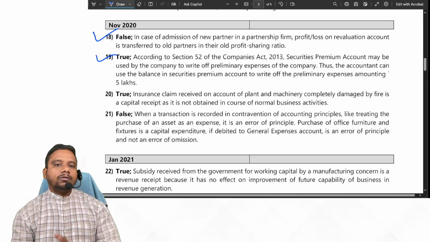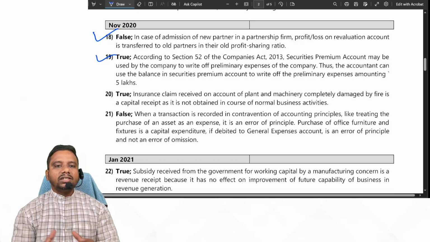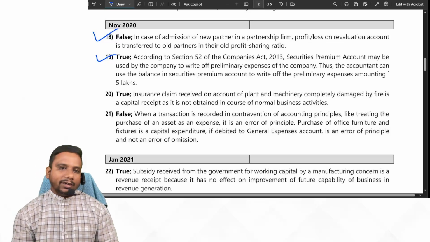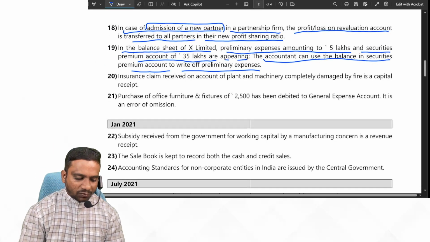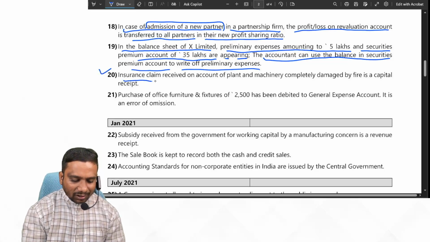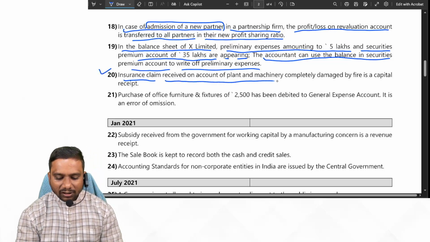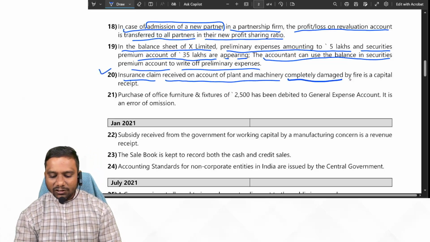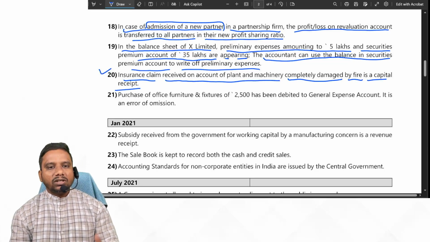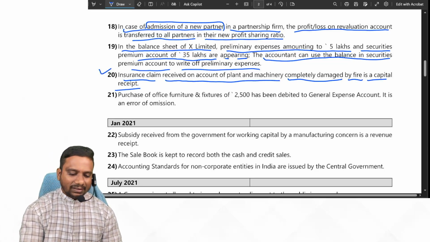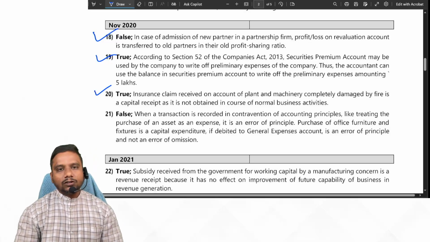Section 52 of Companies Act says how to utilize the securities premium account balance. So accordingly the given statement is true. Next one, insurance claim received on account of plant and machinery completely damaged by fire is a capital receipt. Yes, insurance claim received is capital receipt. So the given statement is true.